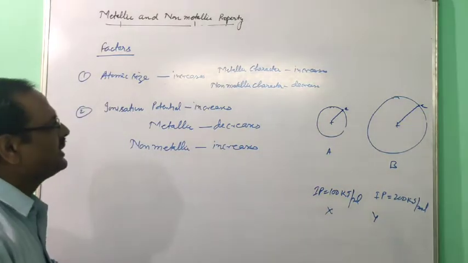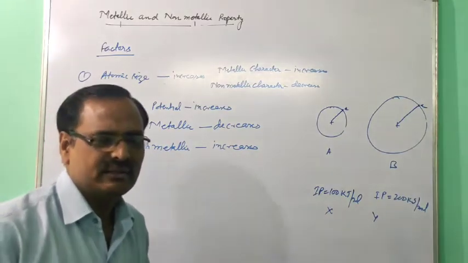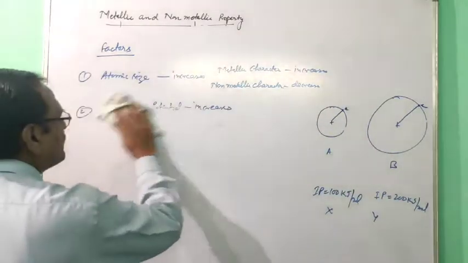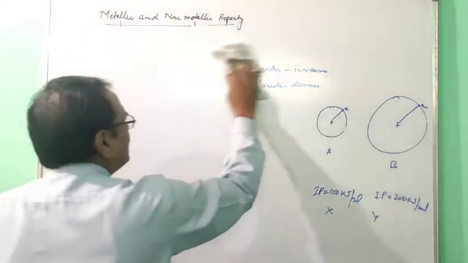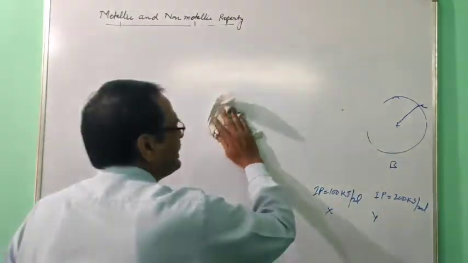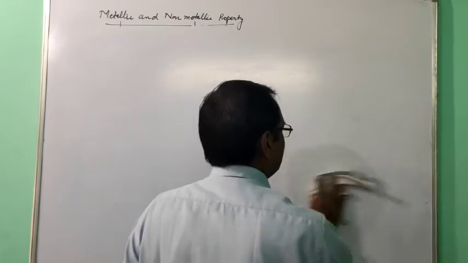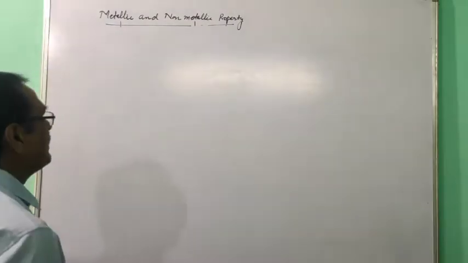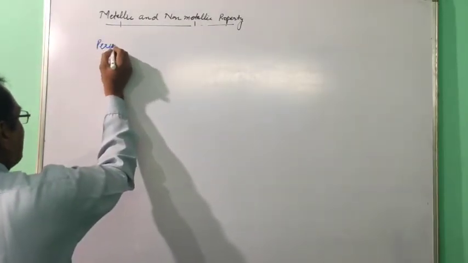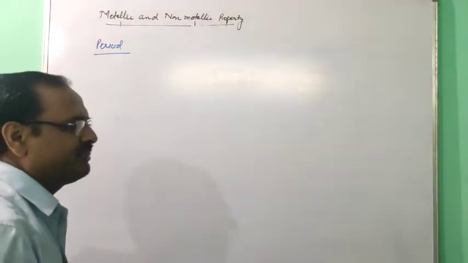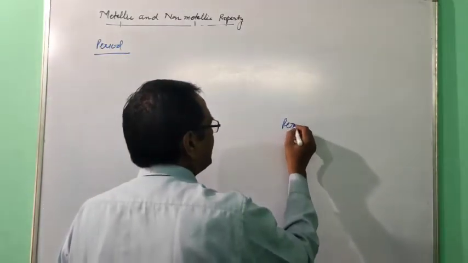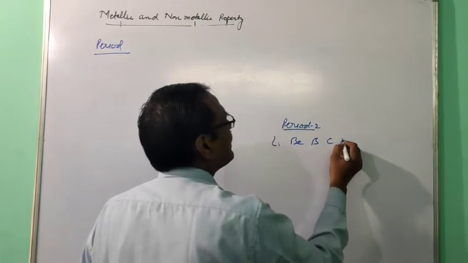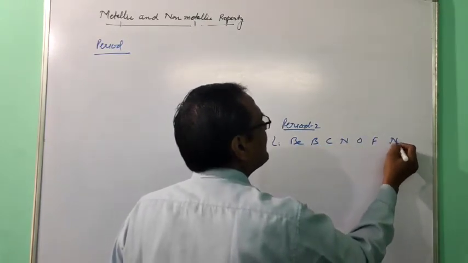By this way, now we are going to apply these two factors in a group and in a period. First of all, we will take a period. When we move in a period from left to right, how will the metallic and non-metallic character change? I am going to write the period two elements: lithium, beryllium, boron, carbon, nitrogen, oxygen, fluorine, neon.